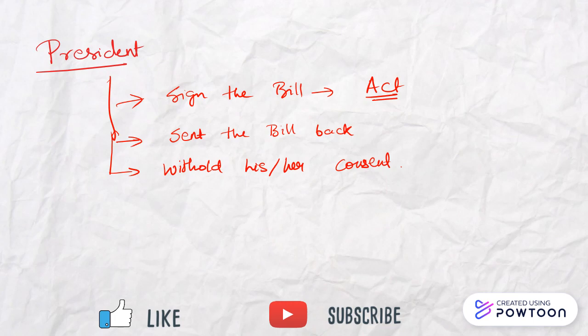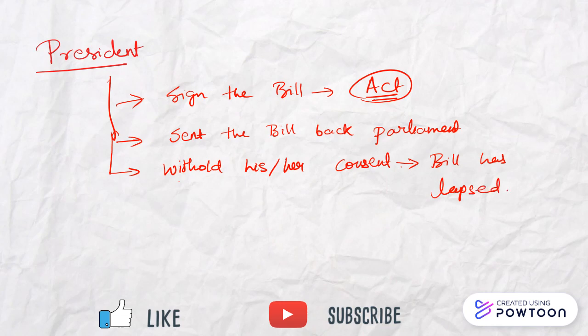Now, these are the three options that are available with our president. So basically, he can sign the bill and it will become an act, or else he can send the bill back to the parliament, and it will again be passed by the parliament. Or else the third option that the president always has is that he or she will withhold consent. At this stage, we will say that the bill has lapsed.